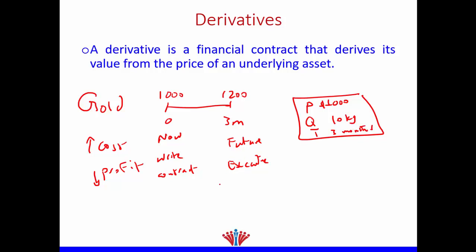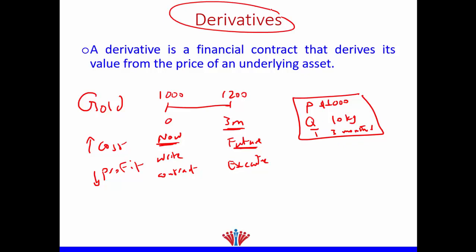Therefore, we will write the contract now, but when will we buy the gold? When will we execute the contract? When will we pay the money? In the future, after 3 months. That's why this contract is called what? Derivatives. So why do we call it derivatives?